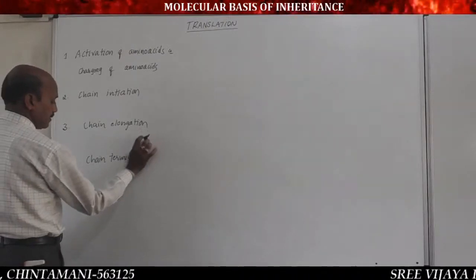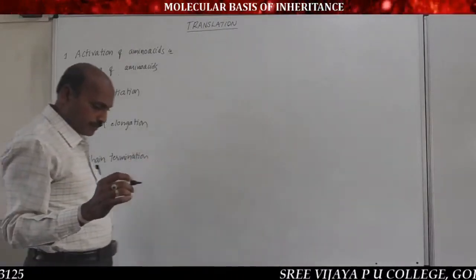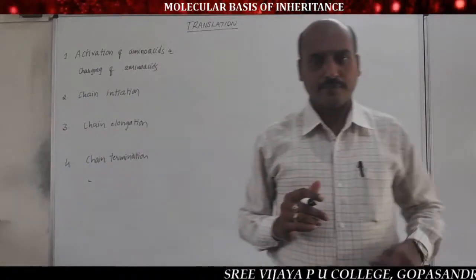These are the 4 steps of the mechanism of translation.